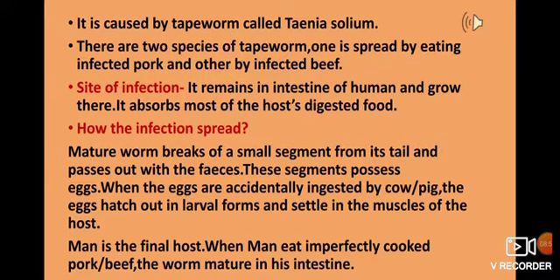That worm will again enter the intestine of the person who has eaten the imperfectly cooked pork or beef, and it will grow there again. It will again shed out as segments with the feces of the human being, and it will again be eaten. This is how the entire life cycle goes on. That's why it is said that whenever we are eating non-veg, we should cook it properly, because there are chances of contracting such diseases.